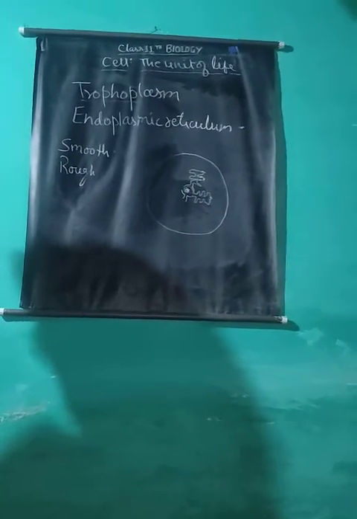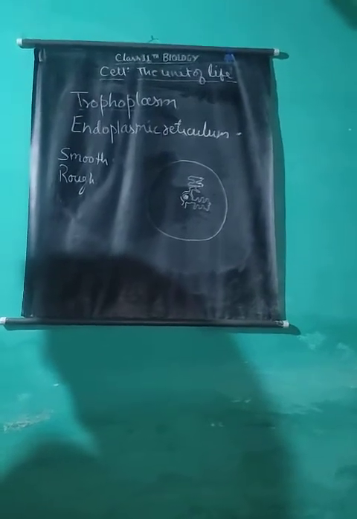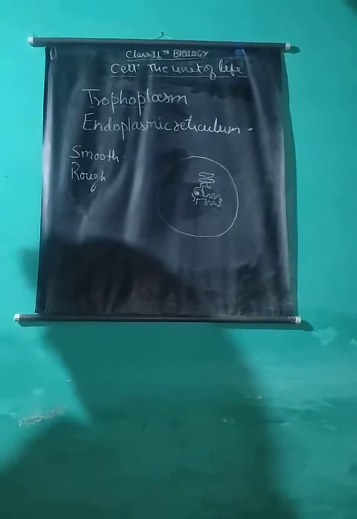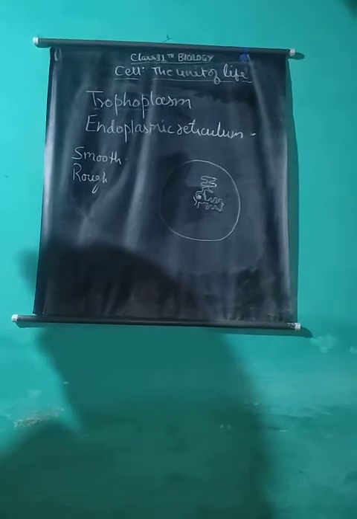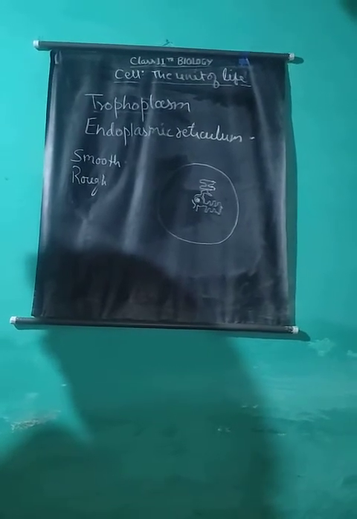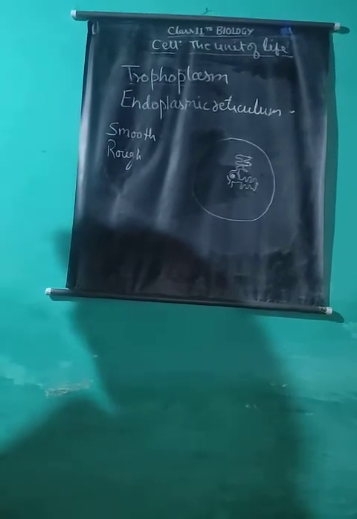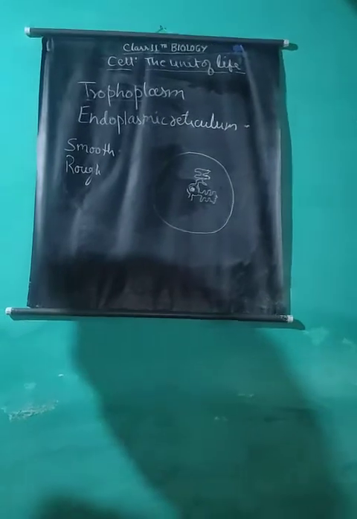In pigmented retinal cells, it is found in the form of tightly packed vesicles or tubules known as microid bodies. Muscle cells are also rich in smooth type of endoplasmic reticulum known as sarcoplasmic reticulum. The smooth surface ER is associated with synthesis of lipids, glycogen metabolism and synthesis of steroid hormones.